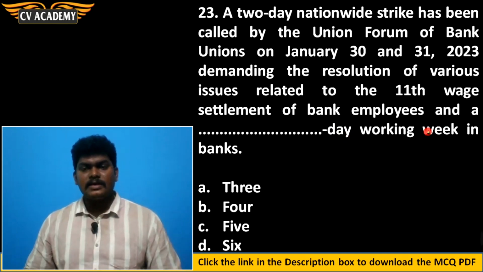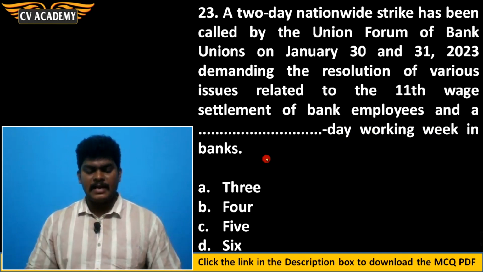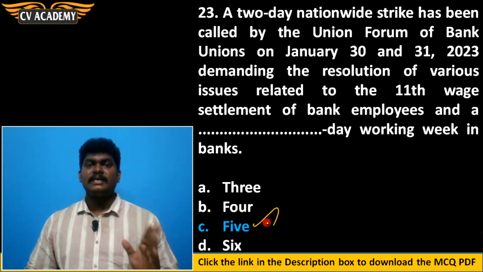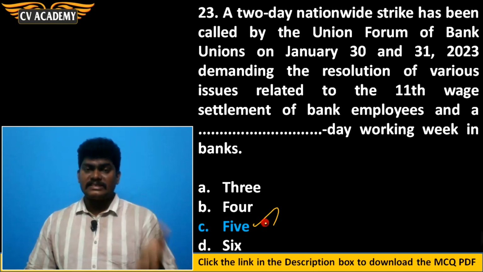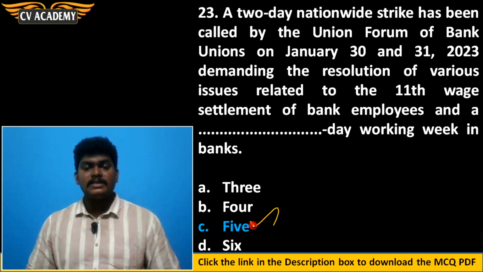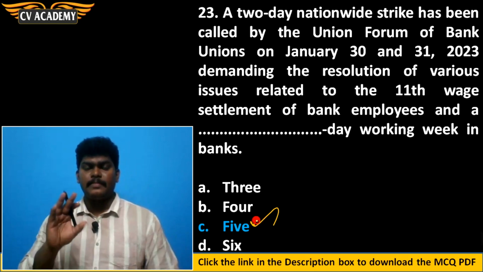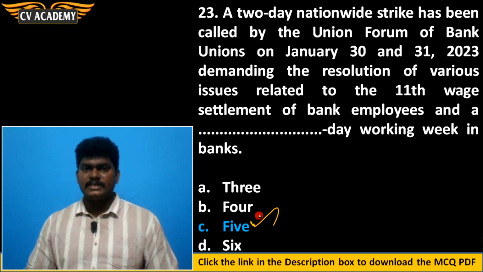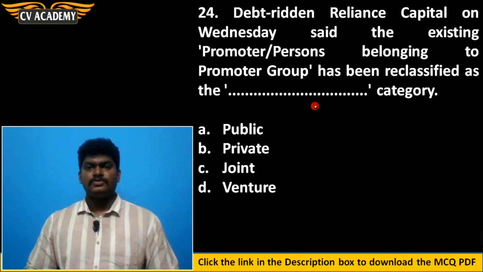But in this, how many working days in a week are they demanding? 5 days. Actually, banks are working 5 days. The second and fourth Saturdays are holidays, and the first and third Saturdays are the only working Saturdays. Sunday is a leave. But the bank union is insisting that we will not work on the first and third Saturdays also. So option C is the correct answer. Then 24th question.